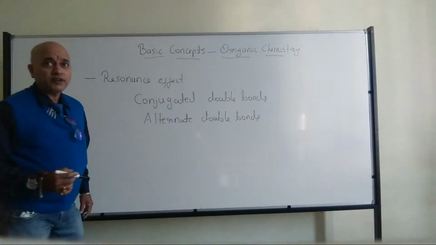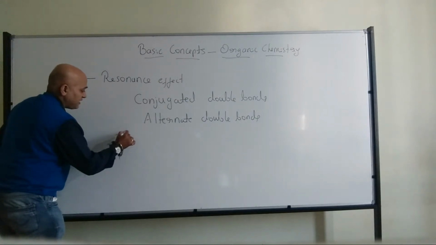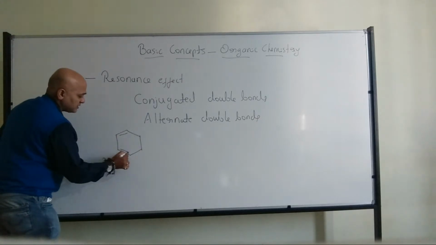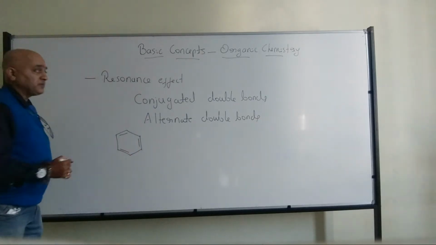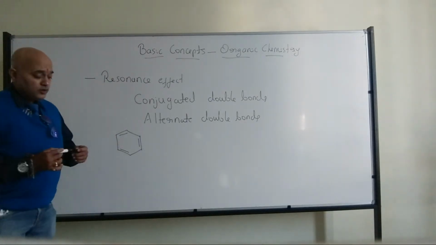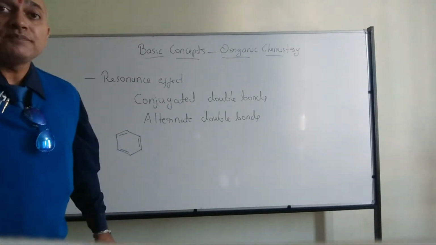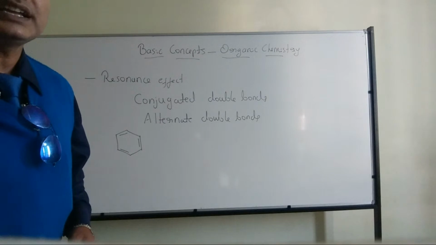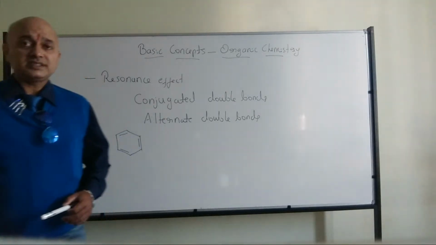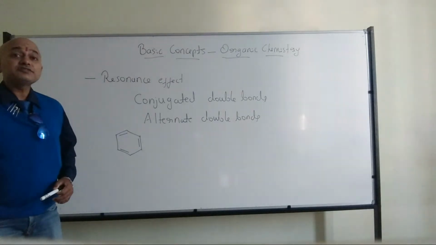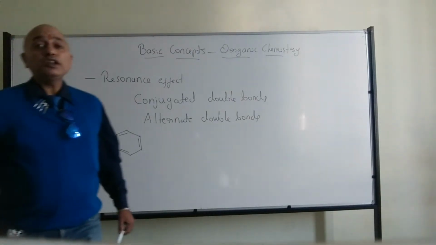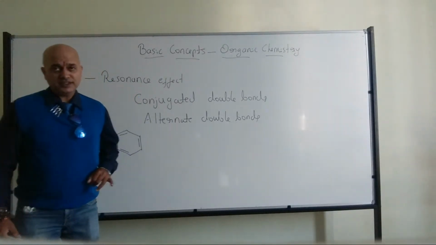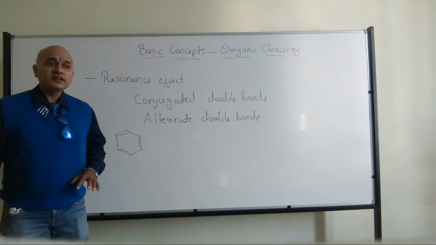See, for example, if I take the benzene ring, that's where we can see alternate double bonds. Double bond, single bond, double bond, single bond, double bond. So that's where we can say it has conjugated double bonds, or alternate double bonds. Due to that, benzene can show the resonance features. So any molecule having alternate double bonds can show the resonance features. All of you have understood?